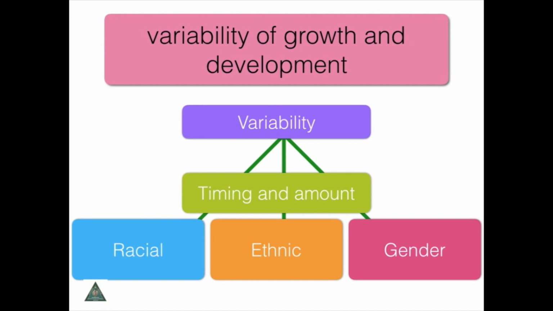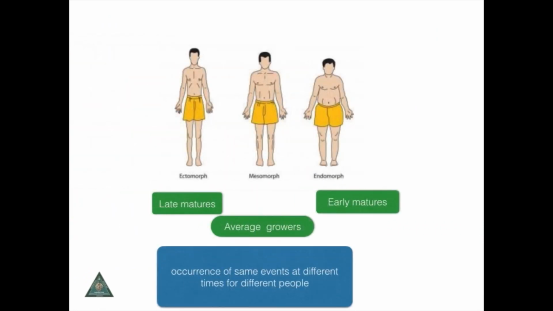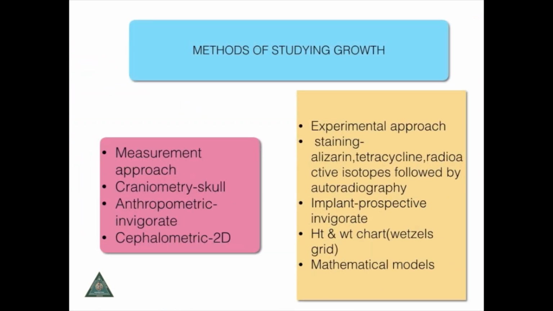Another very important aspect is that a set sequence of pattern is not present at all times. There is a variability called biological variability, which pertains to the timing and amount of growth, and is best seen in racial, ethnic and gender variations. Also, different morphological types grow differently. An ectomorph is a late maturer, an endomorph is an early maturer, and a mesomorph is an average grower. That is, the same events occur at different times for different people.